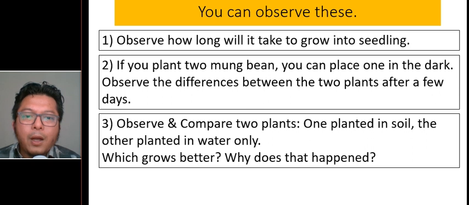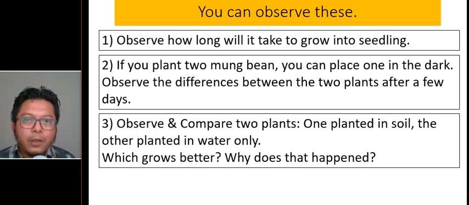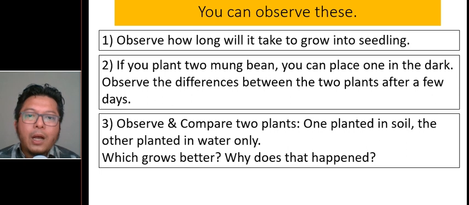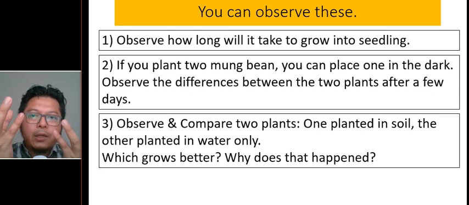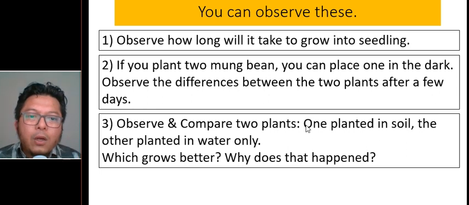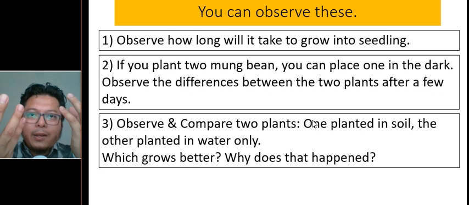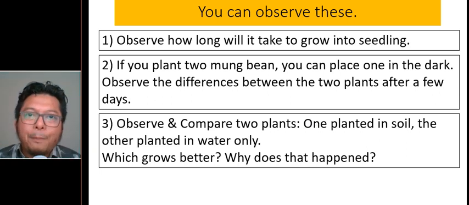Observe and compare 2 plants if you have 2 plants. If you don't have 2 plants, one would be okay. One planted in soil, another planted in water. Example only. It depends on what you want to do. If you have 2 plants, one in the dark and one in the light, then you record these 2 plants only. If you have 2 plants, one in soil and one in water, then you record these 2 only. If you want to do that comparison, then it's okay. You can just plant one mung bean plant and record how long it takes to grow.